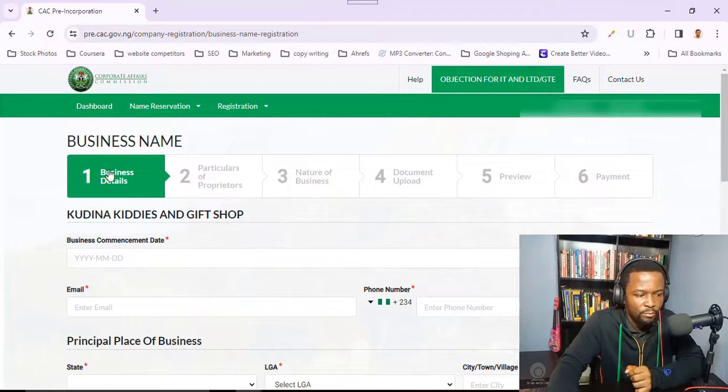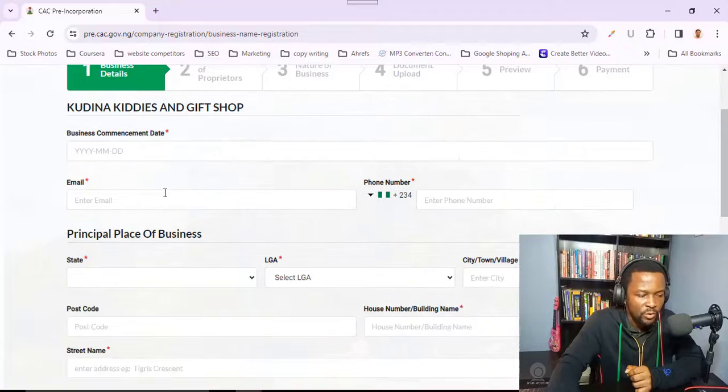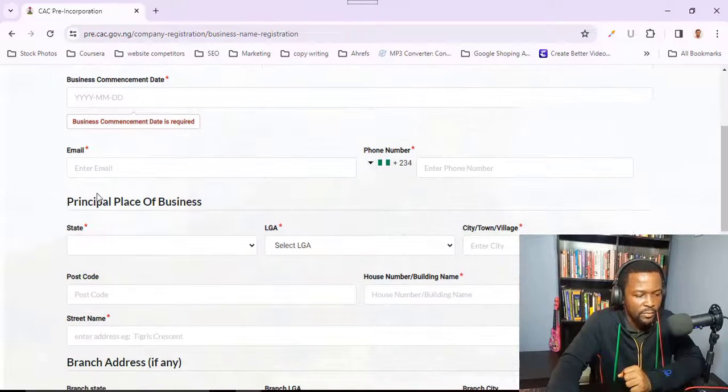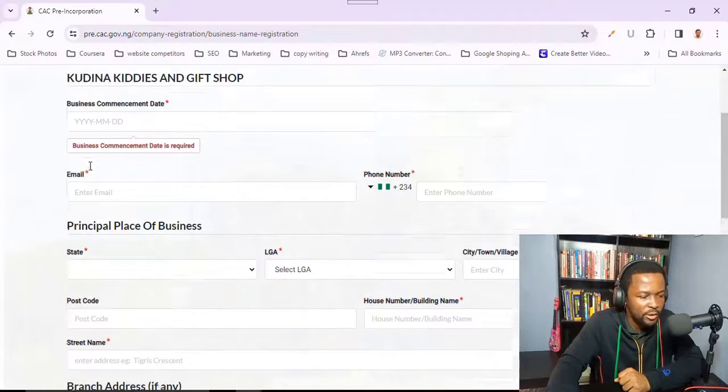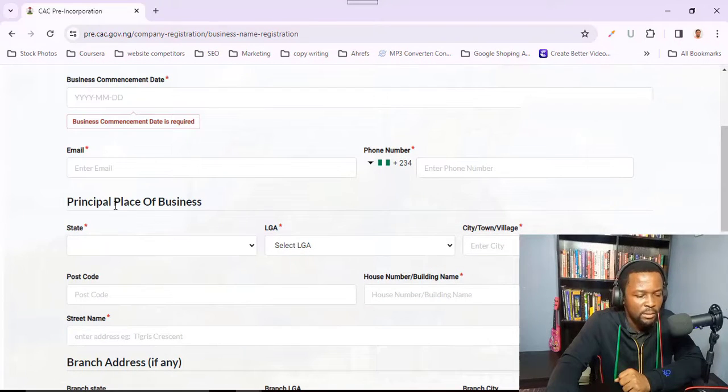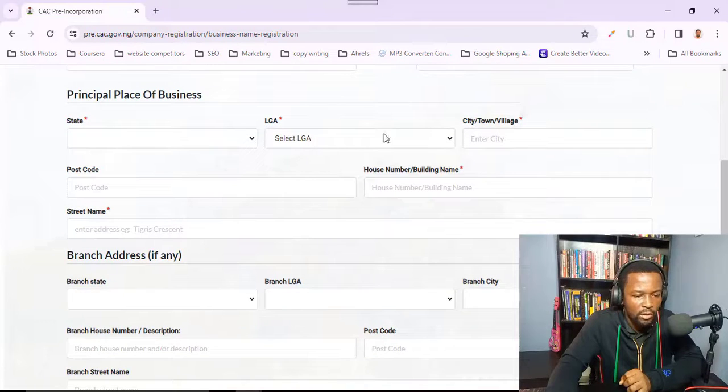Number 1, business details. You already have the business name that was approved, so you can't change that. So I just suggest you choose today's date or any date, but don't make it too far backwards. Here you're going to fill in the email address of the business, the phone number of the business, the principal place of the business, that's where it's located. You do the state, local government, and the city, town, village thing is here again.